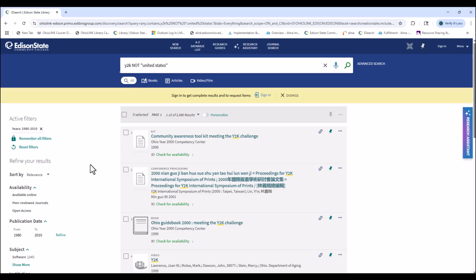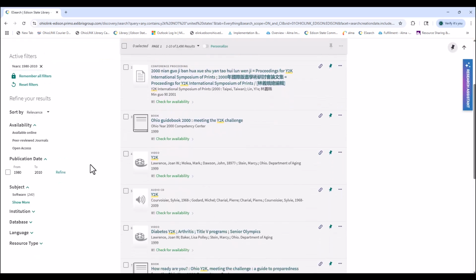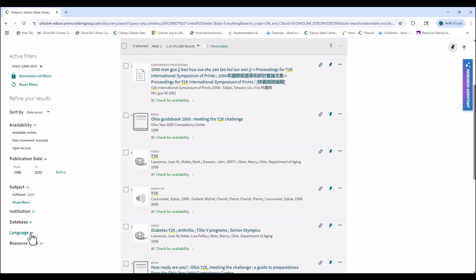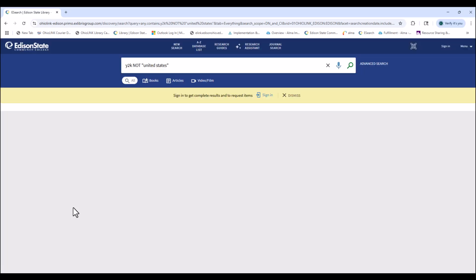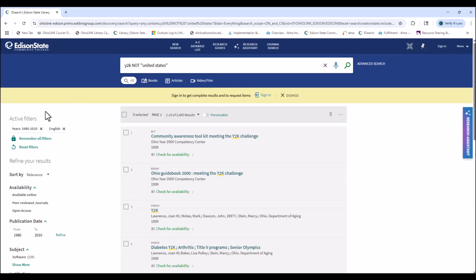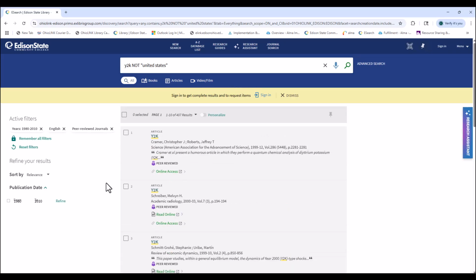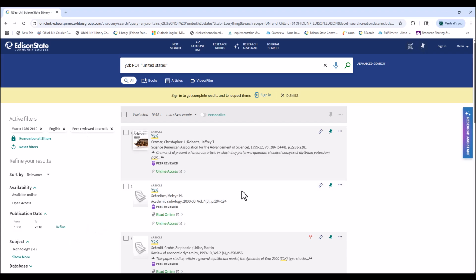And here are my filters. Now, for this particular assignment, because they're not in the United States, we want to make sure that the results we are getting are going to be in a language we can read. So we will pick the English language. All right, so here are my filters right now. And because this is for an academic assignment, I'm going to do peer-reviewed journals. Okay, so now I have 407 results on Y2K, not in the United States, using these specific dates. So you could just scroll through these and look through them. They have the peer review by them.